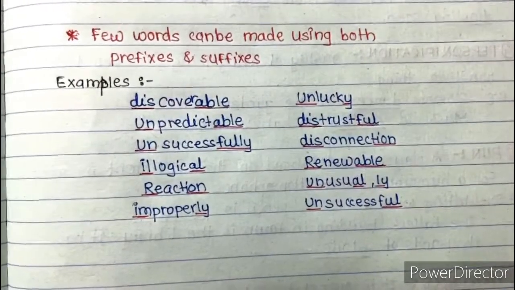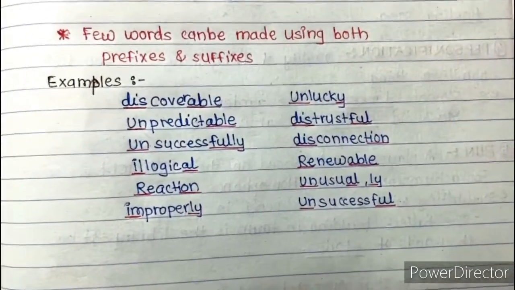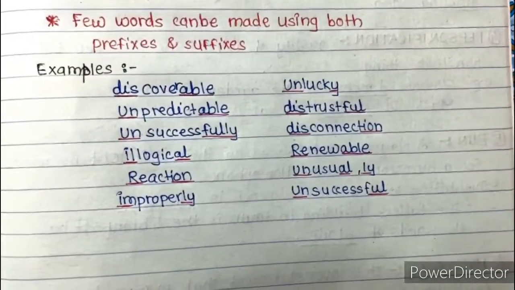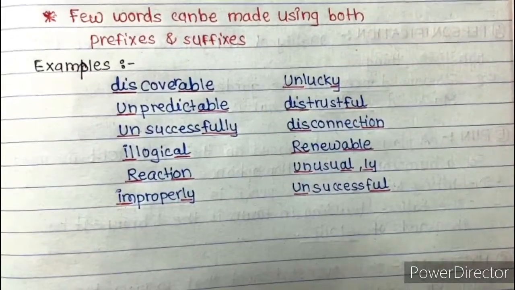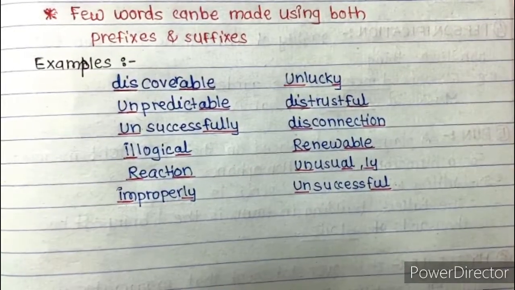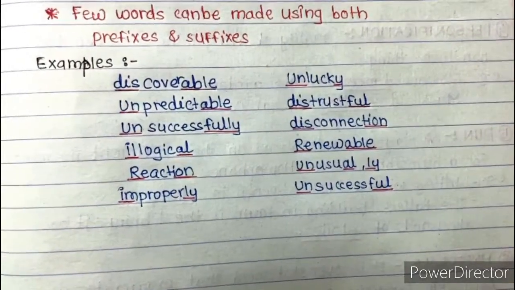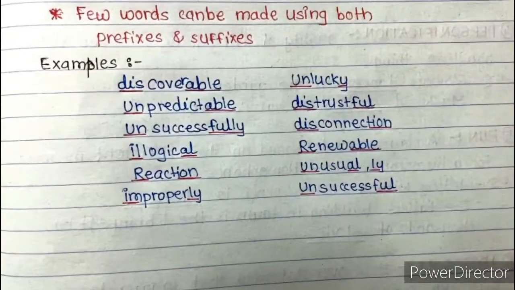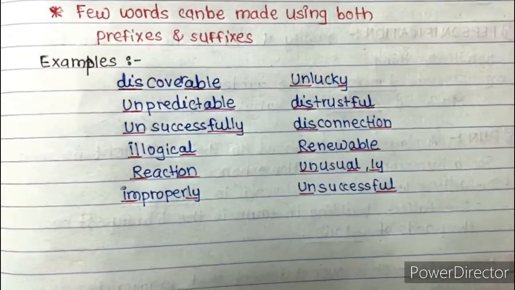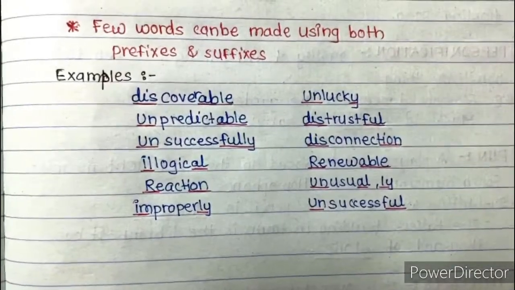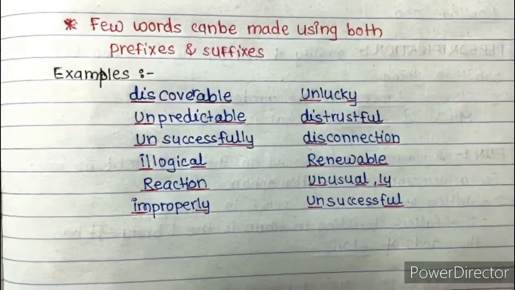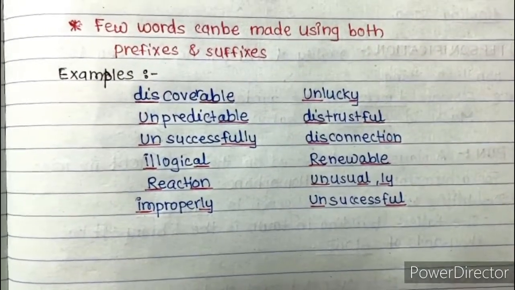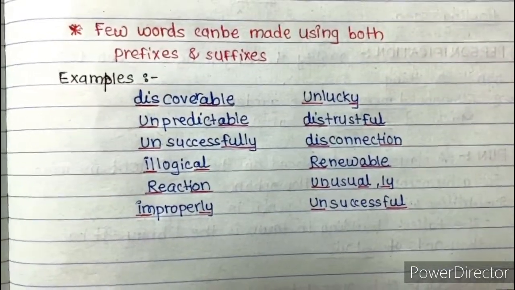Then next ones are unlucky, unpredictable, distrustful, unsuccessfully, disconnection, illogical, renewable, reaction, unusual or unusually, improperly, unsuccessful. So these are the few examples which I have given here. You can find more, and I have underlined the suffixes and prefixes which are used to make a new word.